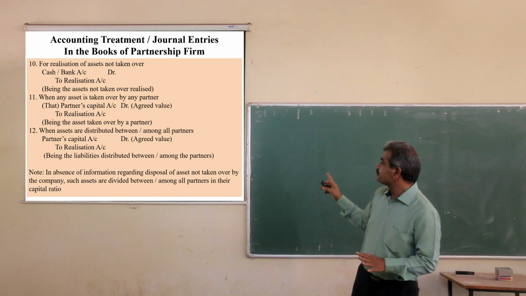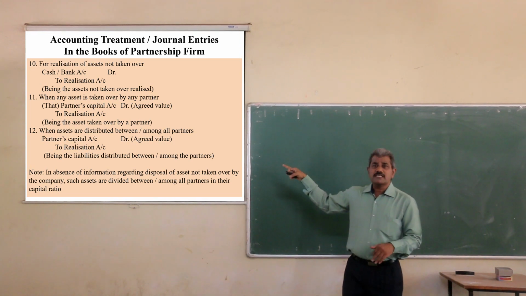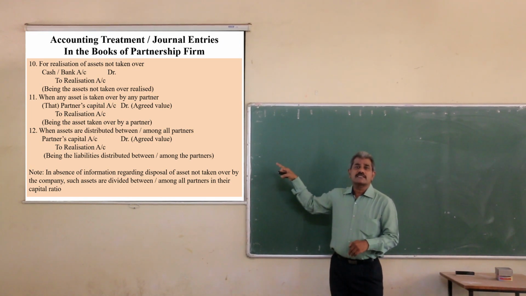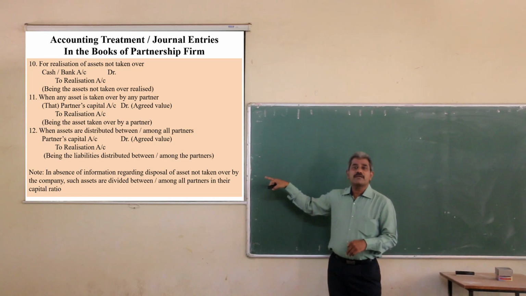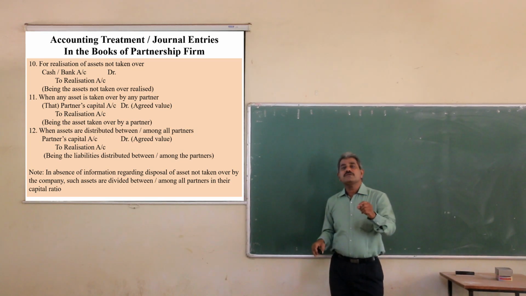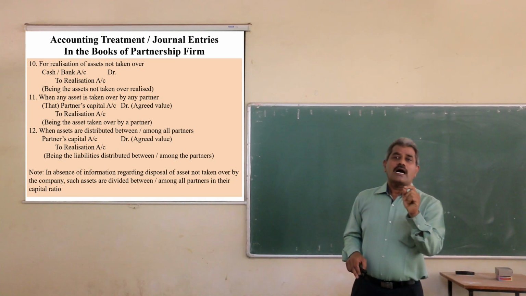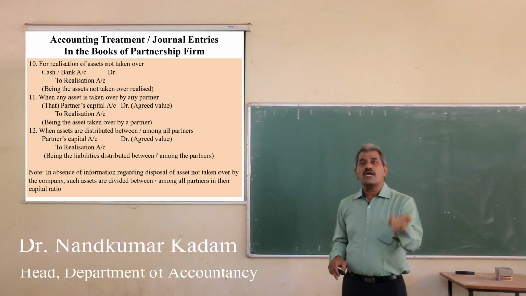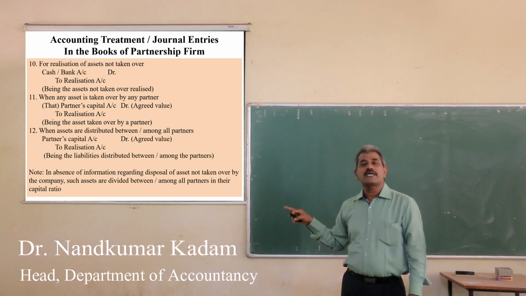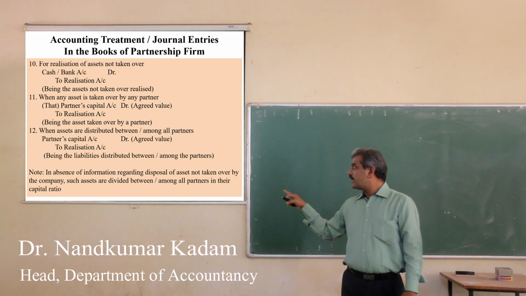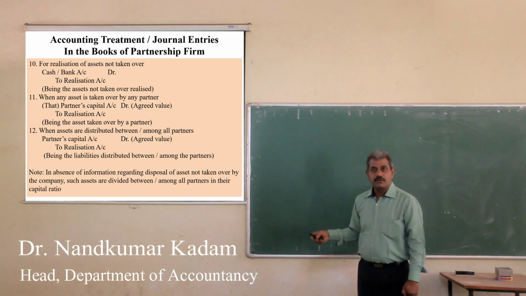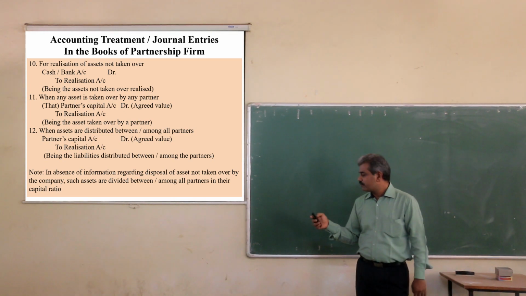Is that clear? While distributing such untaken asset among the partners, you have to use the capital ratio. Unless otherwise stated, the asset which is not taken over by the company is distributed among the partners in their capital ratio, if the information is not given.